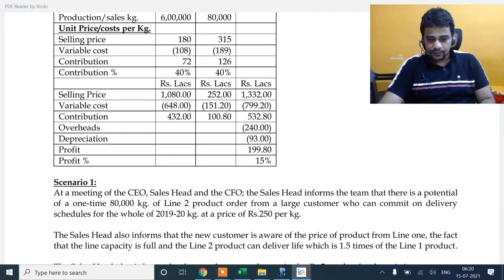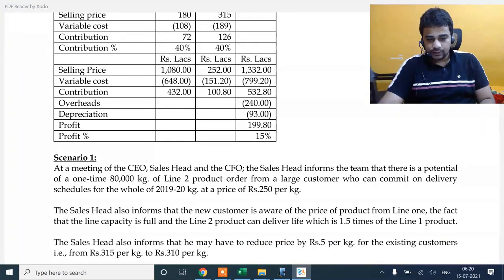The sales head also informs that the new customer is aware of the price of the product from line 1, the fact that line 1 capacity is full, and that the line 2 product can deliver a life which is 1.5 times. The sales head also informs that he may have to reduce the price by 5 per kg for the existing customer. So when I'm taking the special order, there is a hit even on the existing orders. I'll have to reduce the price by 5 per kg.